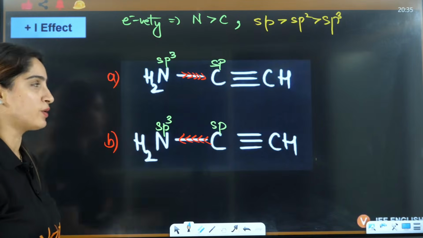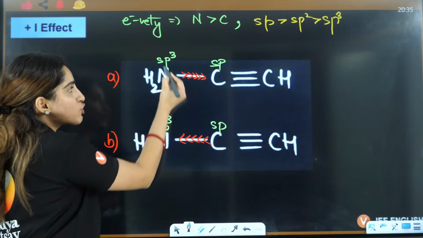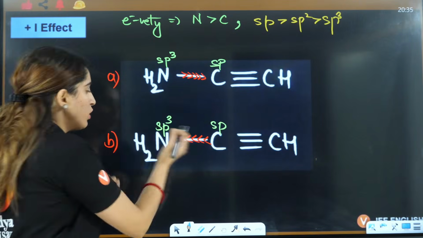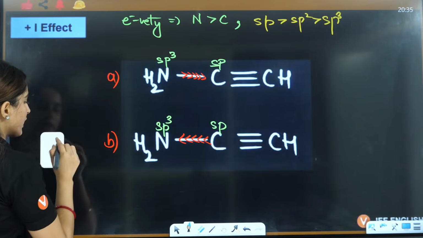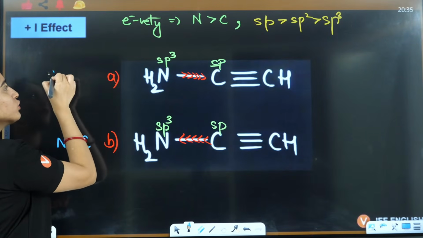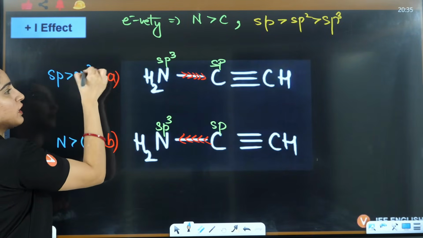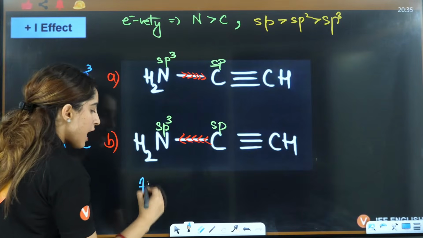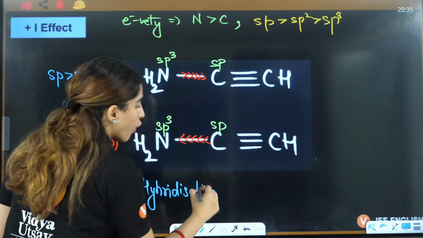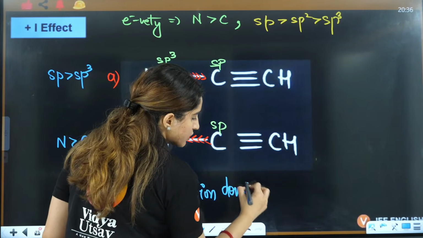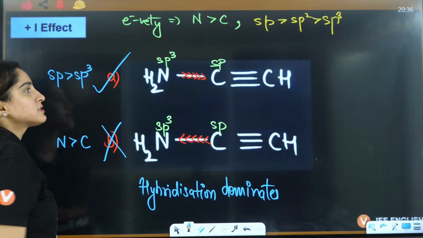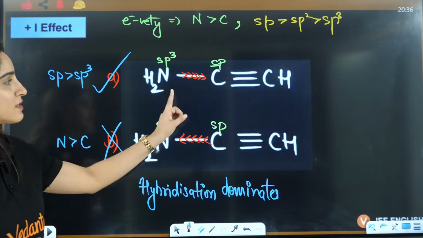Achha, A. Very good. So according to electronegativity, nitrogen is more, so nitrogen will pull. That means according to electronegativity, nitrogen is more as compared to carbon, so it should be this. According to this, sp is greater than sp3, so it should be this. But here hybridization dominates, and hence the answer A is the correct answer.